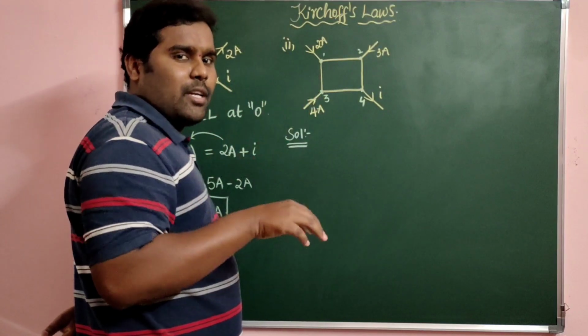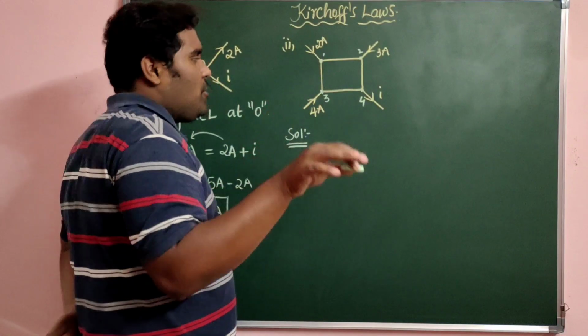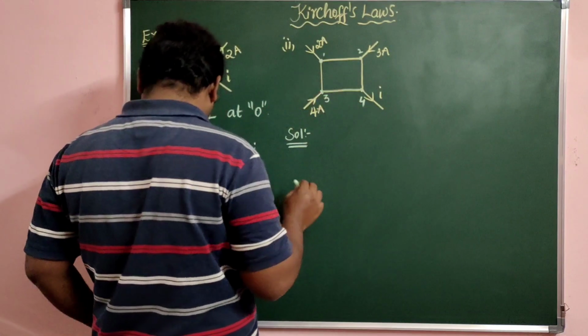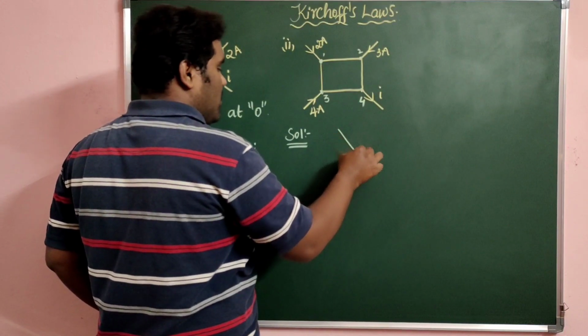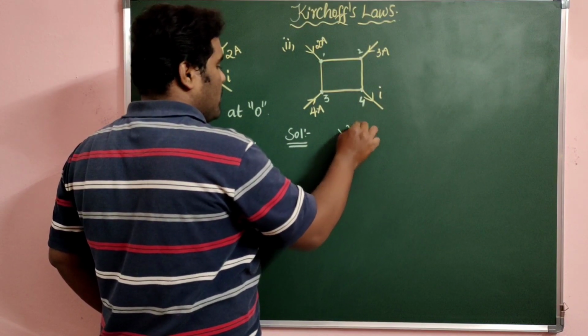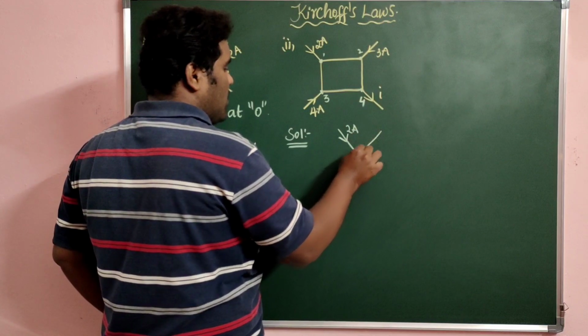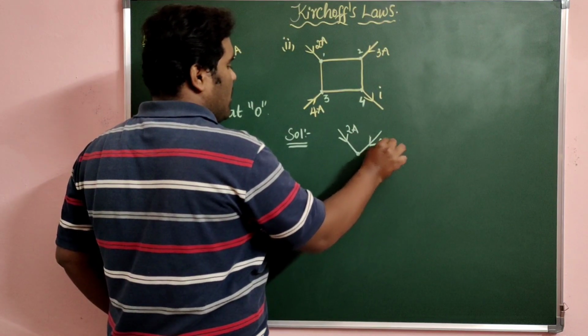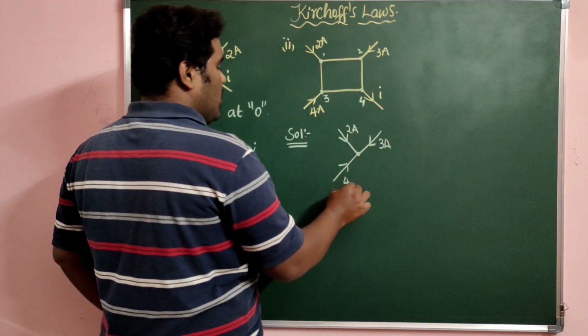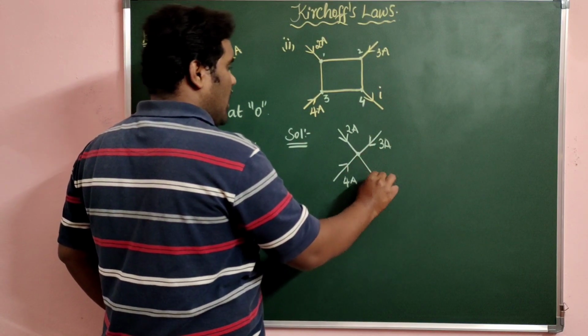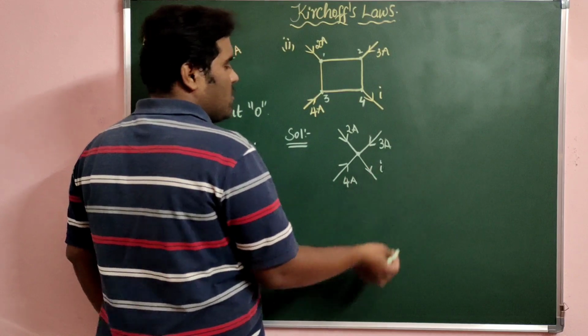So in that way you can assume. Therefore, directly I can redraw this one in this way. This is 2 ampere coming, and this is 3 ampere coming, and 4 ampere coming into the junction, and how much current is leaving?